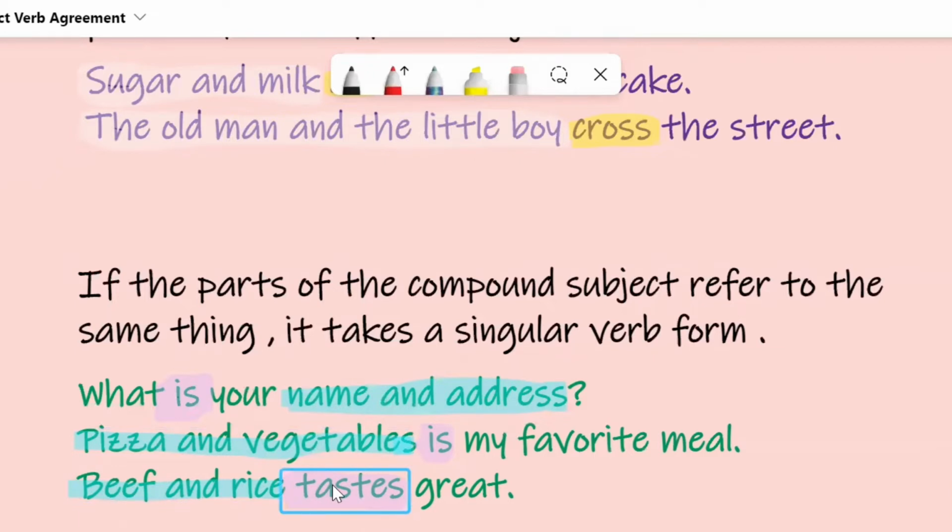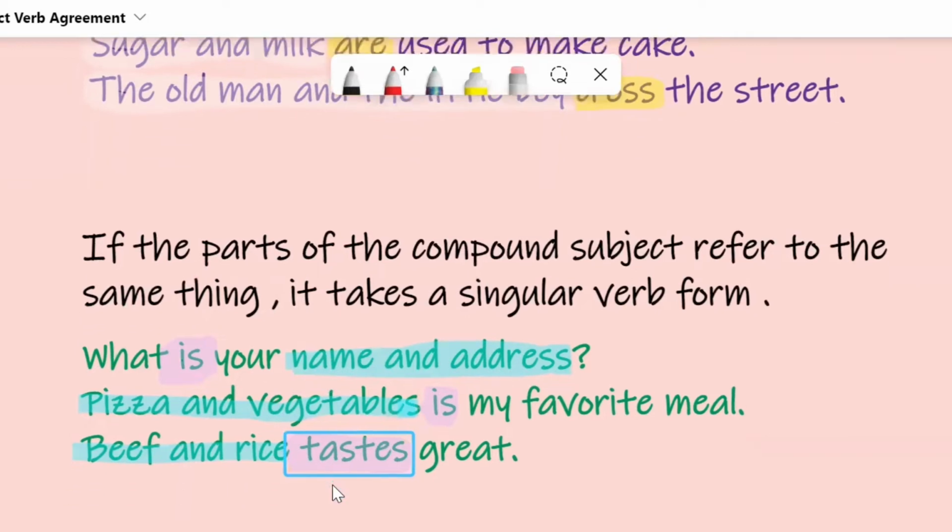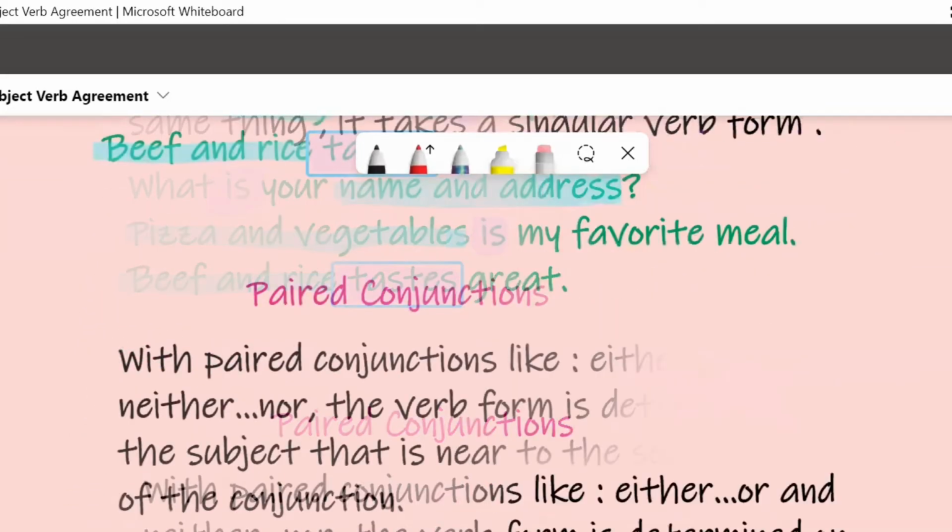Remember again well that the compound subject parties are very important here. If they refer to different items, different objects, different things, this is plural and it takes a plural verb form. And if they represent the same thing, this time this is a singular subject and it takes a singular verb form.